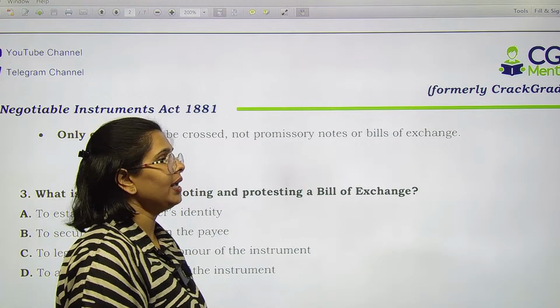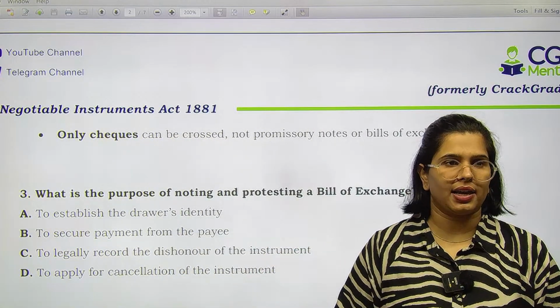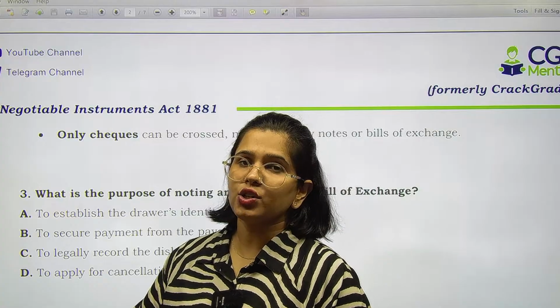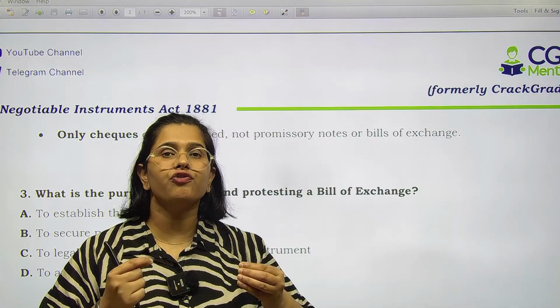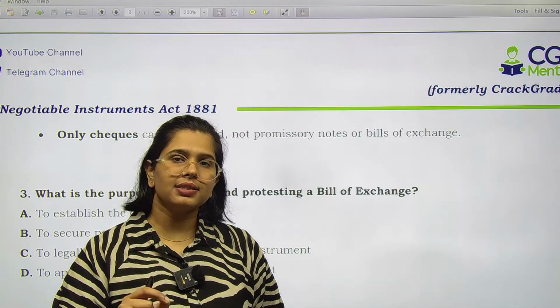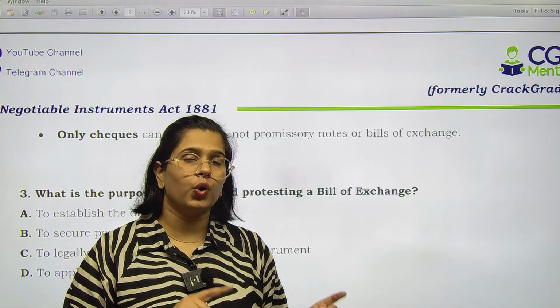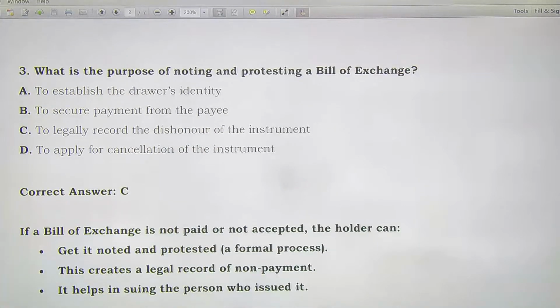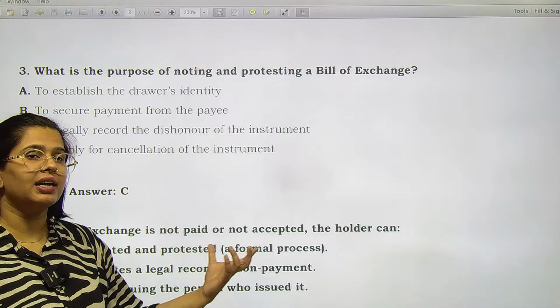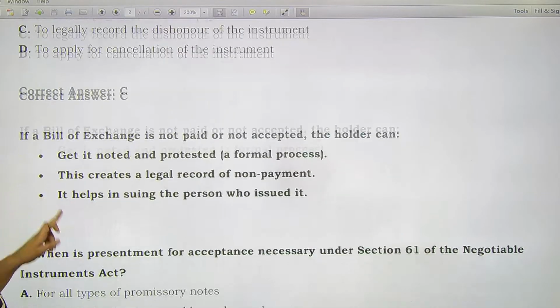See, noting and protesting is a formal mechanism, right? When there is dishonor of the instrument, when the payment has not been made on the instrument, you want to formally register your complaint, and this is what is associated with noting and protesting of a bill of exchange, right? If a bill of exchange is not paid or not accepted, the holder can get it noted and protested. This creates a legal record that there has been non-payment on the instrument, and it helps us in filing a case against the person who has issued it.